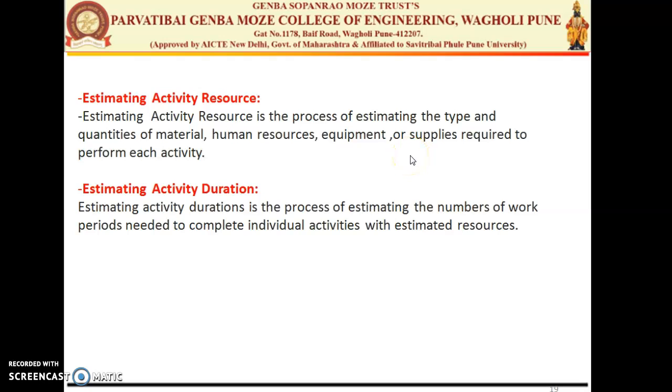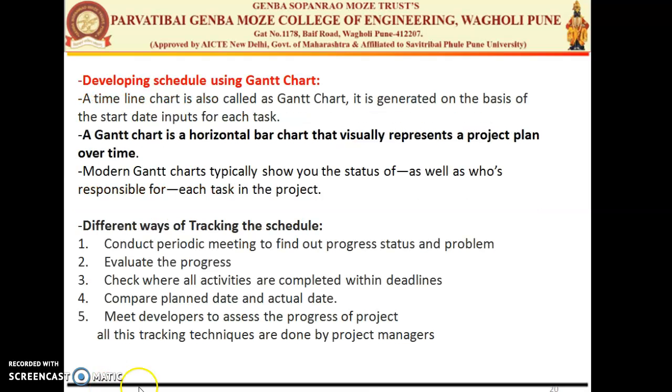Okay. So the next part of this is your Gantt chart. It is a timeline chart, which is also called a Gantt chart. It is generated on the basis of the start date input of each and every task. A Gantt chart is a horizontal bar chart that visually represents a project plan over time. Vertically you represent the number of tasks and horizontally you represent the time. The modern Gantt chart typically shows who is responsible for each and every task.